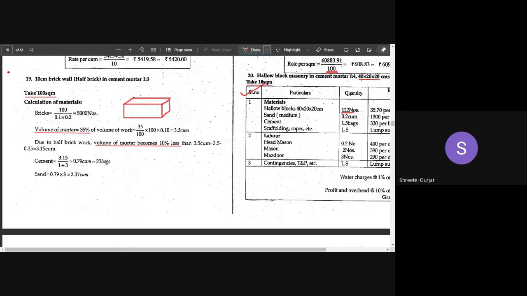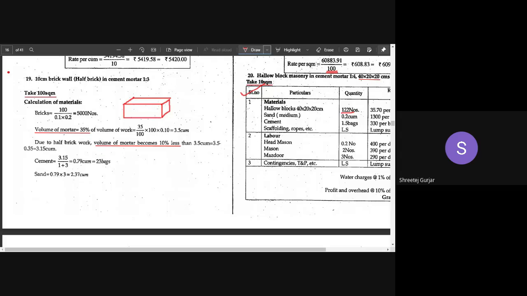So welcome back students to today's session of analysis of rates. We were studying analysis of rates of various items of work. We have covered up till brickwork. Today we will start with the half brick thick wall.